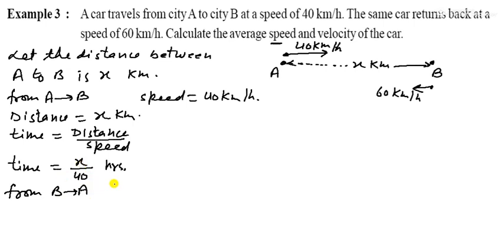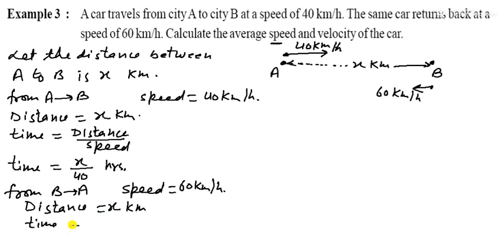Now from B to A, what is the speed given as? It is 60 kilometer per hour. So time is equal to distance upon speed, you can use this formula. Distance is x kilometer, so it is x upon 60 hours.